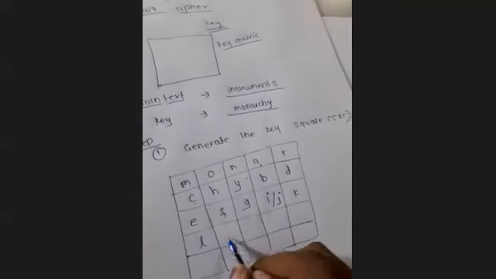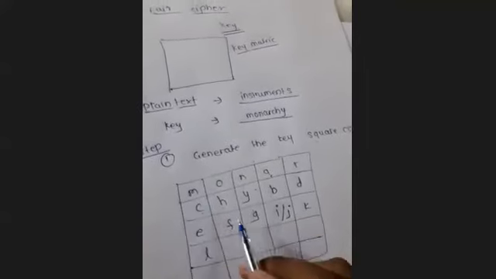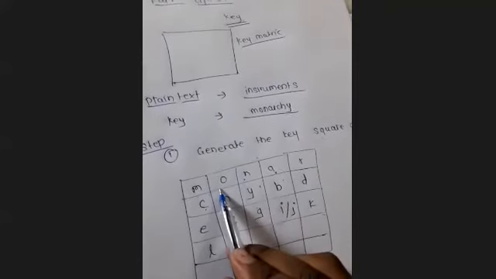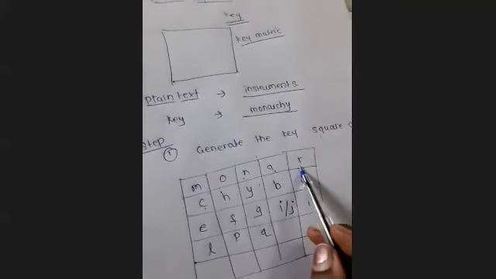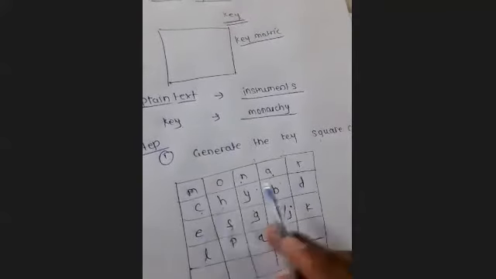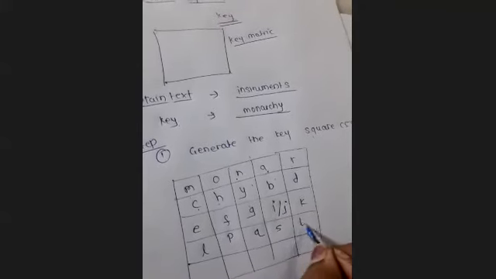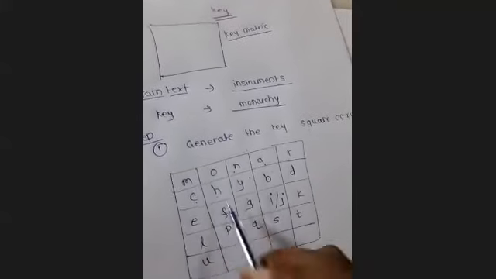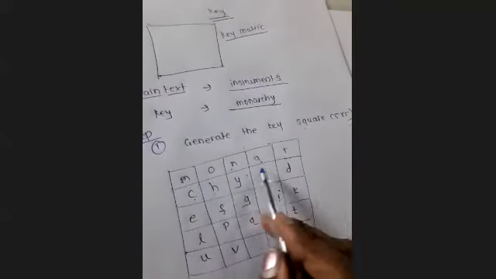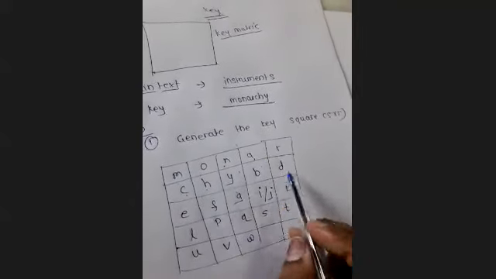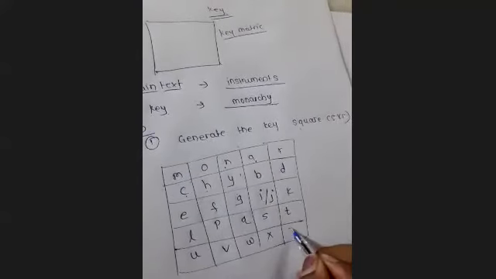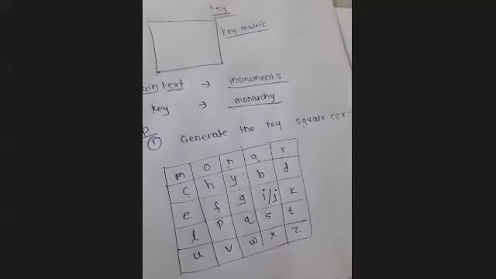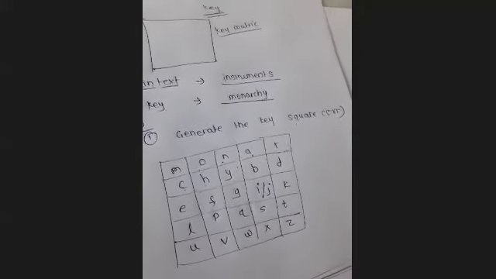Then K, L, M is already present in the key. N is there. O is also present. P, Q, R is already available. S, T, U, V, W, X, Y is already present here, and then Z. Clear hai? How we have written this, the matrix?